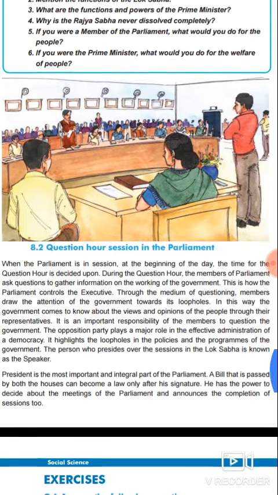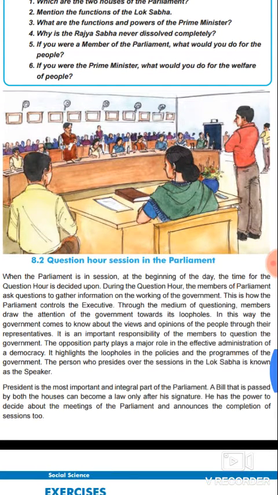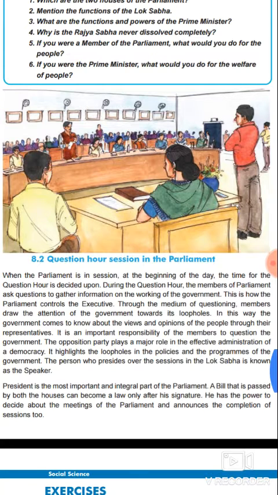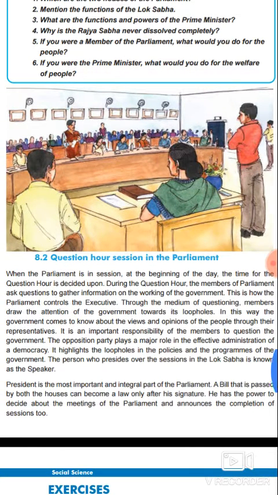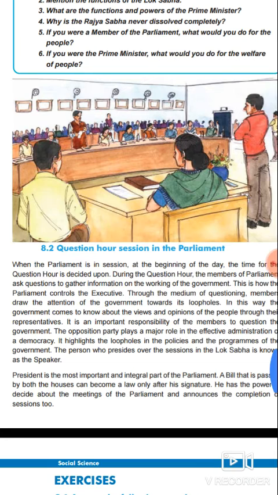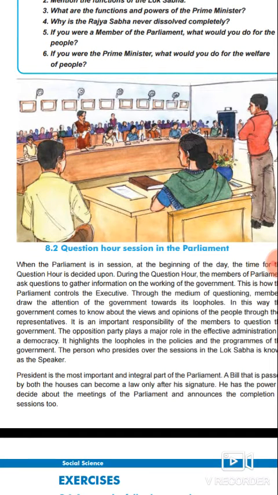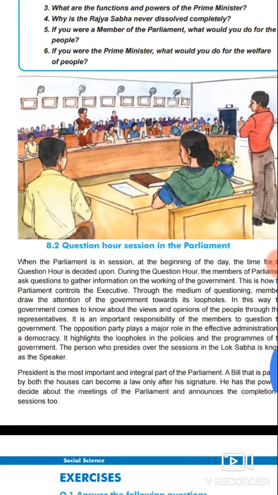So in the question hour, there are questions. This is how the parliament controls the executive and the government. During the question hour, the members of the parliament ask questions to gather information. They need information on how the government is going on, how the budget is going on, and what decisions they are taking. All this information they get from the question hour on the working of the government. This is how the parliament controls the executive through the medium of questioning.